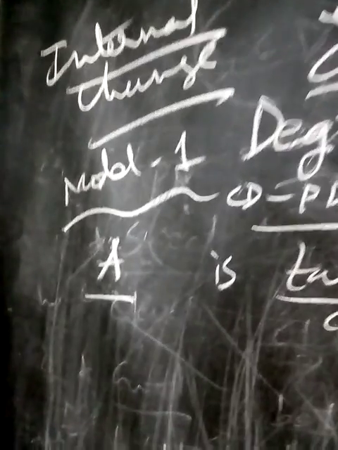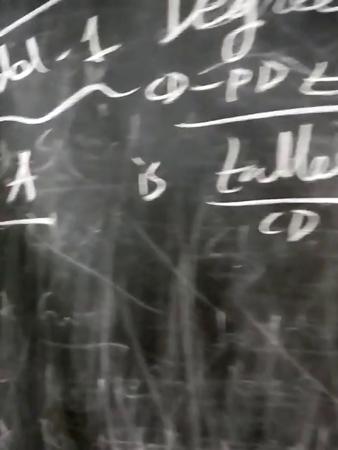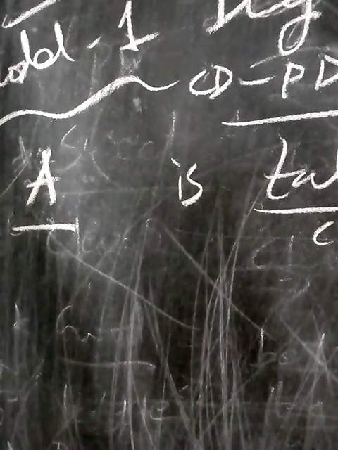In this model one, there is no scope of superlative degree. We will change positive to comparative and comparative to positive. If comparative degree is given, you can change it to positive. If positive degree is given, you can change it to comparative. Let's see how we are going to change.